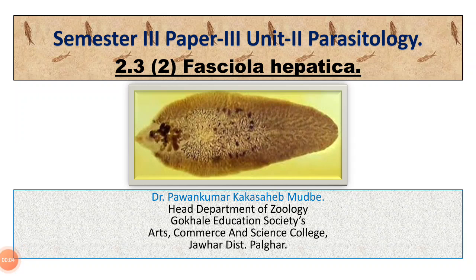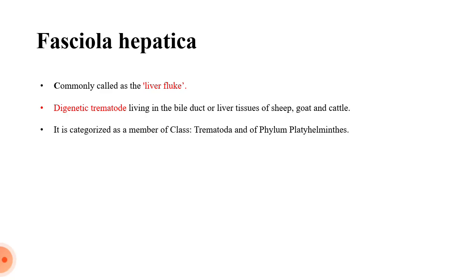Today we are going to discuss the second endoparasite, which is Fasciola hepatica, commonly called the liver fluke. It is a digenetic trematode. That means, as we discussed in our introduction, that a digenetic parasite is a parasite which requires two hosts for the completion of its life cycle. And this Fasciola hepatica requires two hosts for the completion of the life cycle.